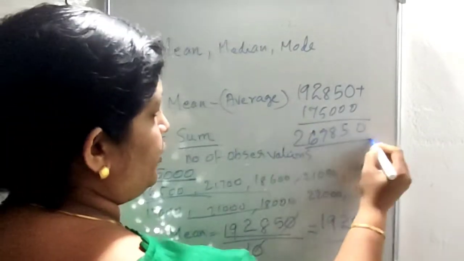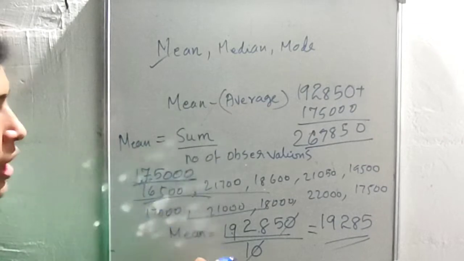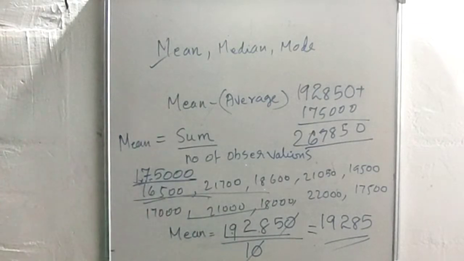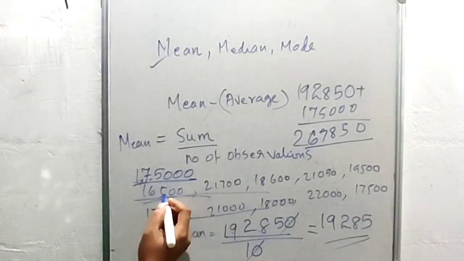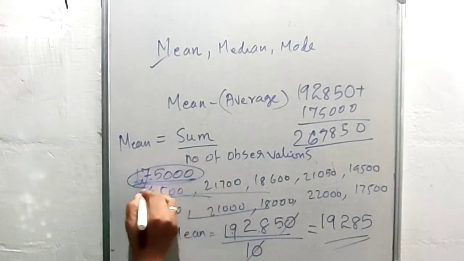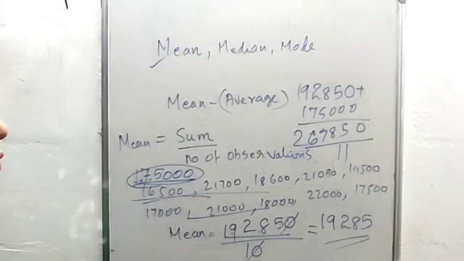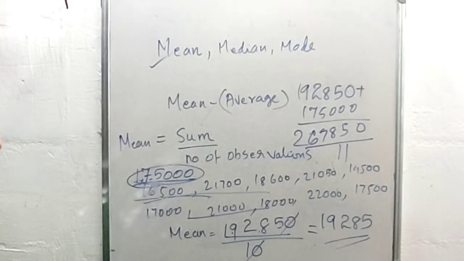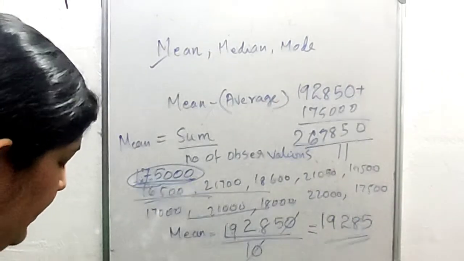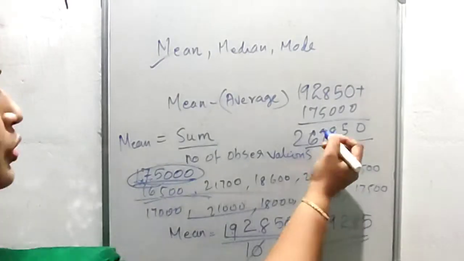Okay, divide it by their number. Already we have 10 families. One more family means a total of 11 families are there. Then divide it by 11, we get another number.